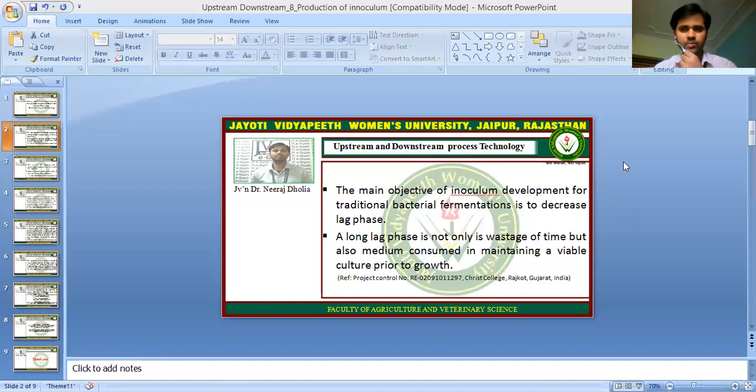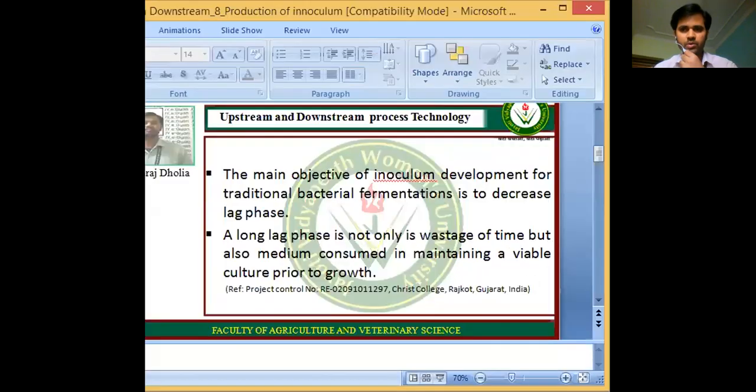The purpose of the production of inoculum is to decrease the lag phase. The decrease in the lag phase will result in economic profit for the industrial persons.